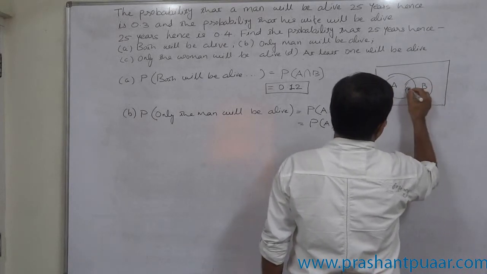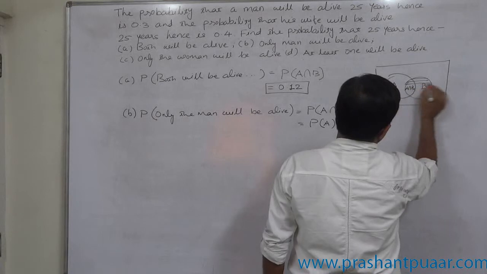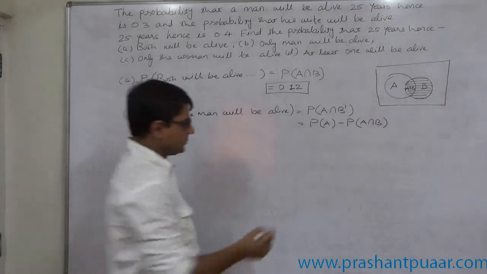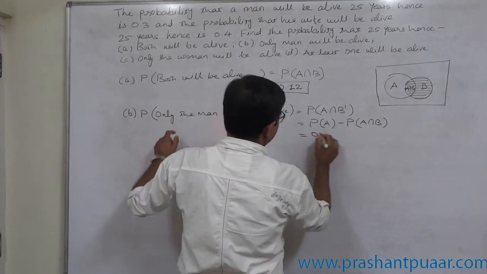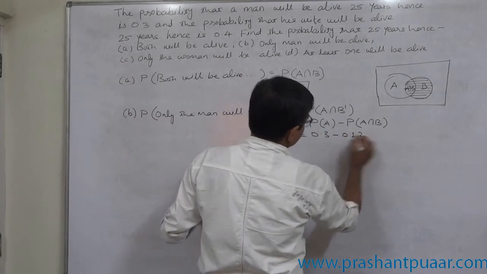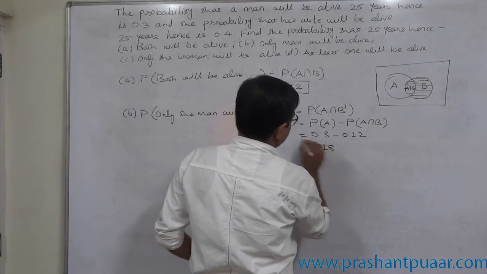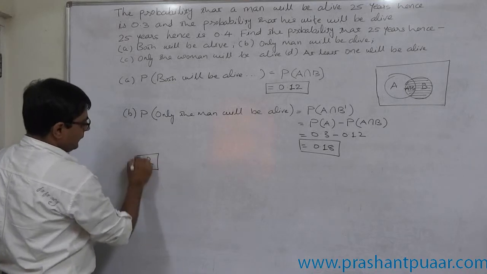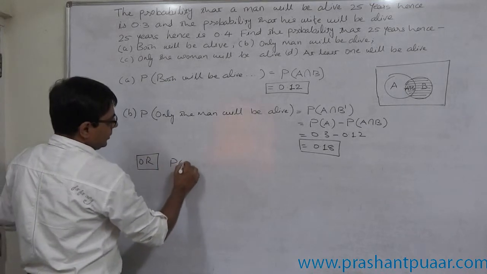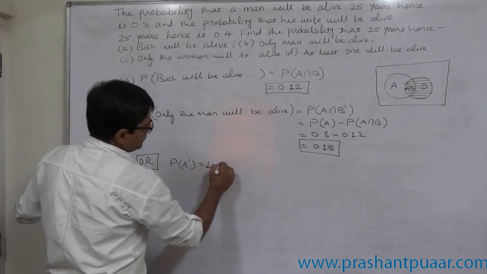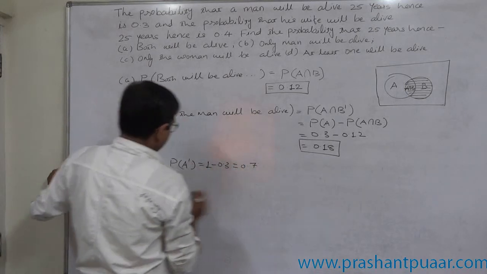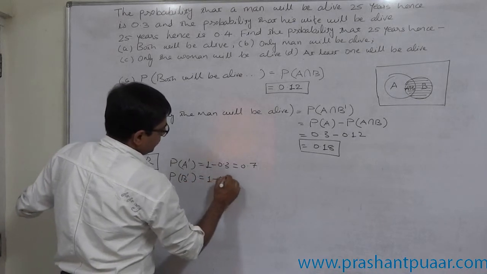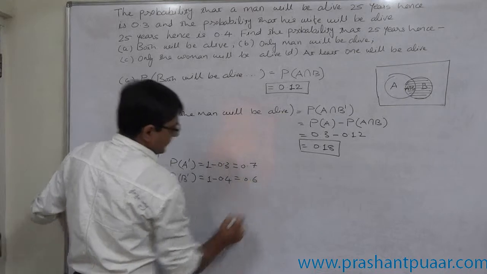A, B, A intersection B, and this is A complement. This is the formula based on this Venn diagram. P of A is 0.3 minus 0.12, it is 0.18. Or in the other way, first of all we calculate P of A complement, that is 1 minus 0.3 or 0.7, and P of B complement, that is 1 minus 0.4, 0.6.